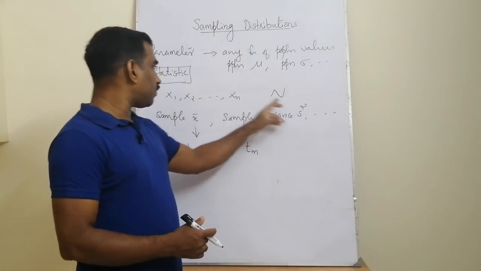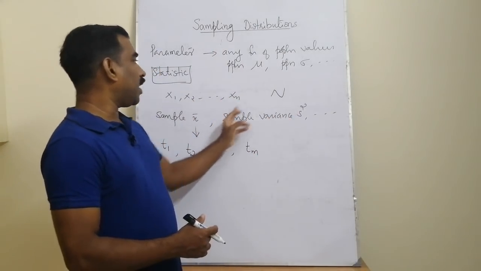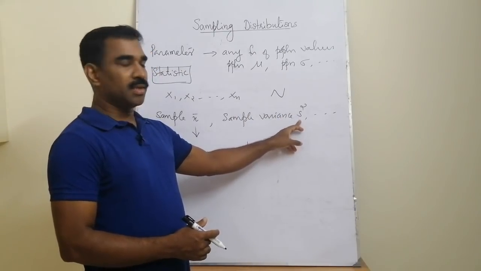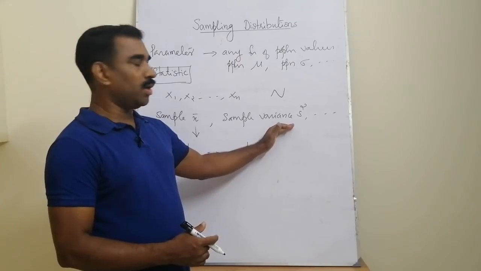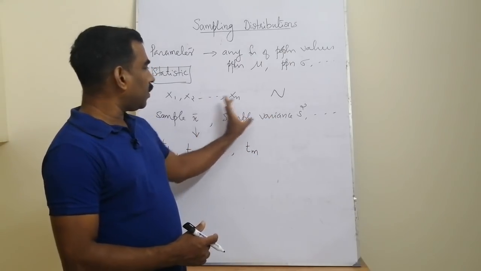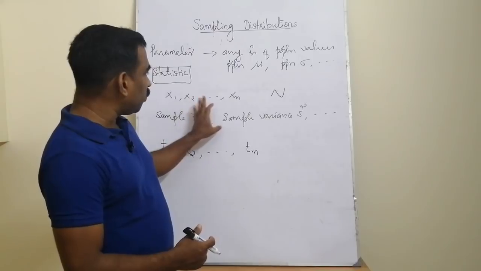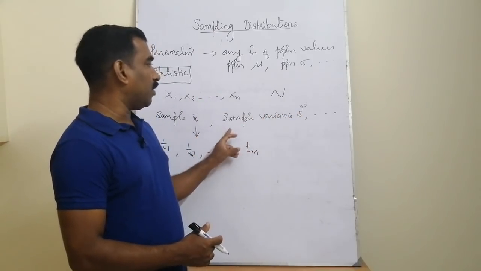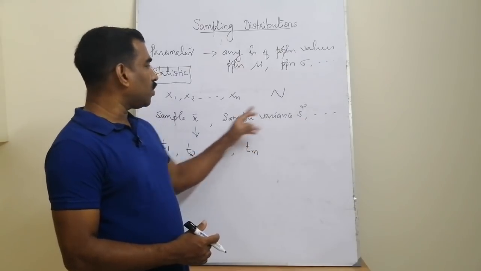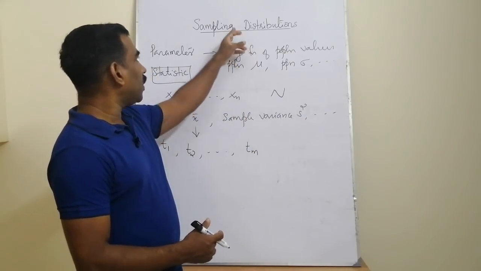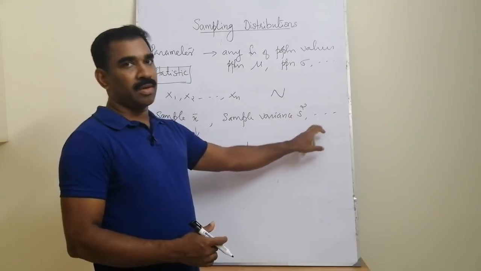Similarly, for different sets of samples of size n, we can compute different figures for sample variance, and each of the computed answers can be treated as a new random variable. If we find the distribution of that new random variable, that means the new set of values for sample variance, it will constitute a distribution called a sampling distribution of the sample variance.